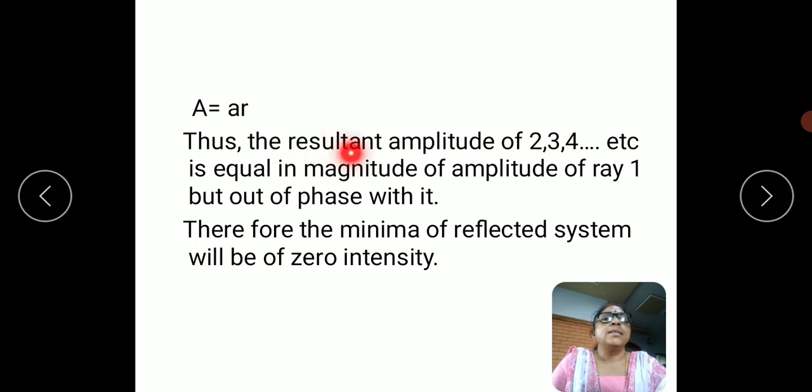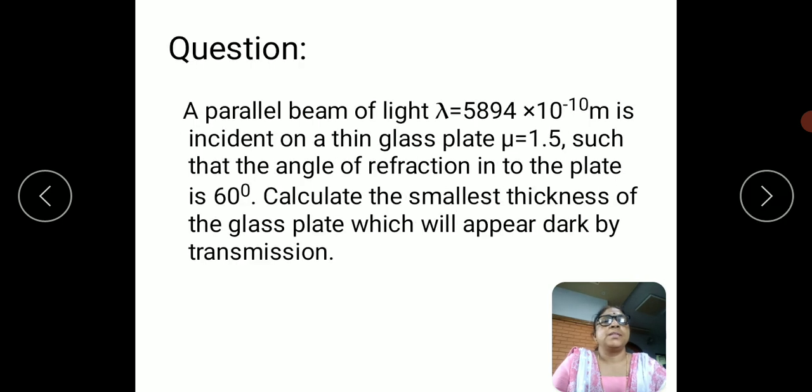Thus the resultant amplitude of 2, 3, 4, etc. is equal in magnitude to the amplitude of 1 but out of phase with it. So due to the out of phase, we will not get any intensity. Therefore, the minima of the reflected system will be of 0 intensity. So this is the explanation of multiple reflection.